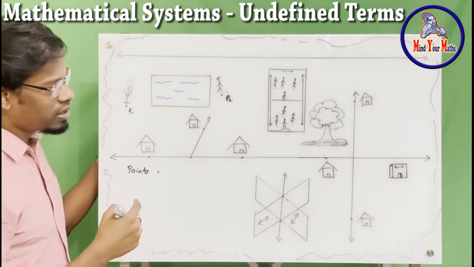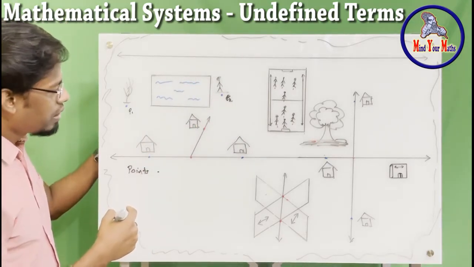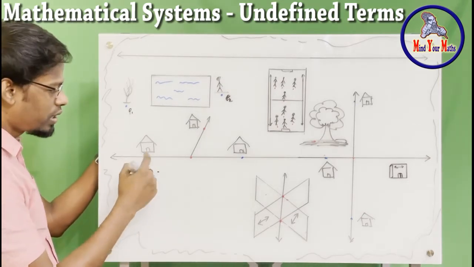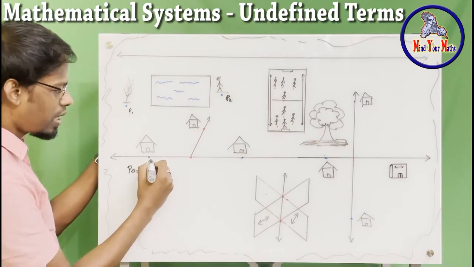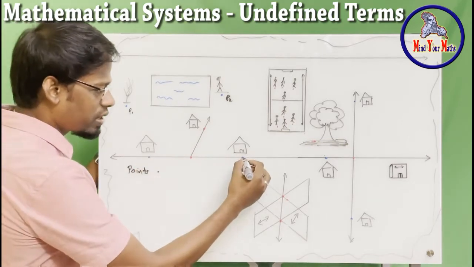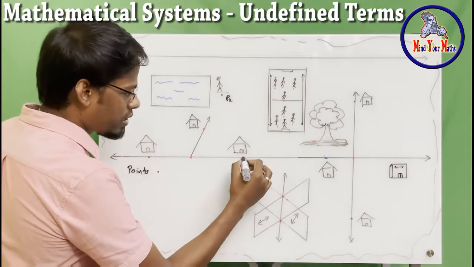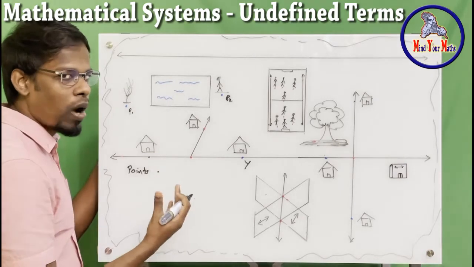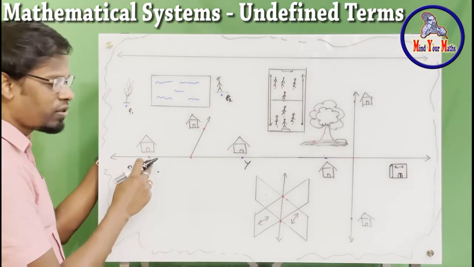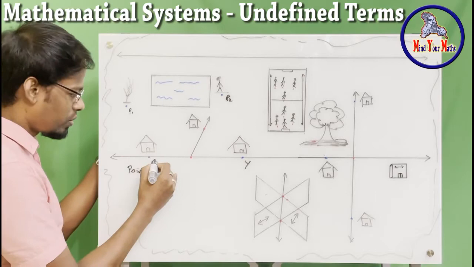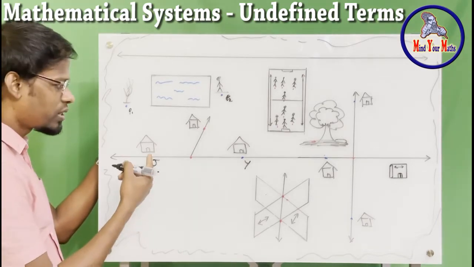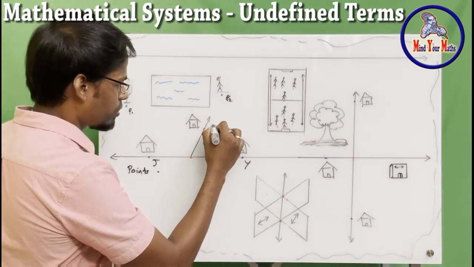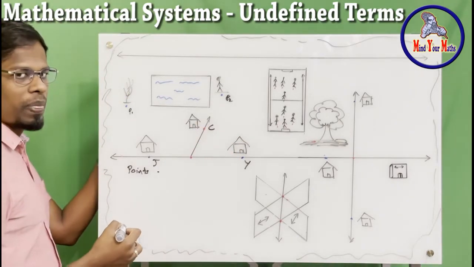And then what else can you see as a point? This house is somewhere here, so this is a point. Maybe this is your house, so let's mark that with a point and put Y, because it is yours. And then maybe this is your friend John's house, so let's use J. John's house is this one. And this one may be your friend Charles' house, so let's use point C.